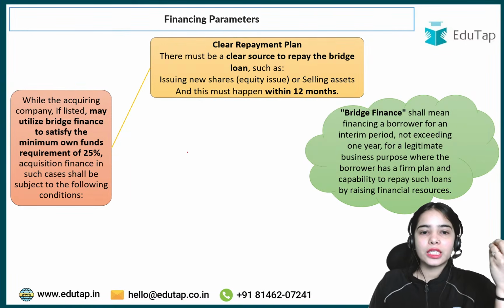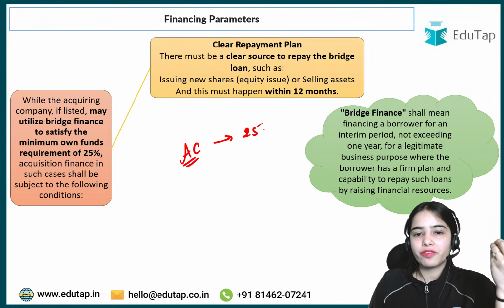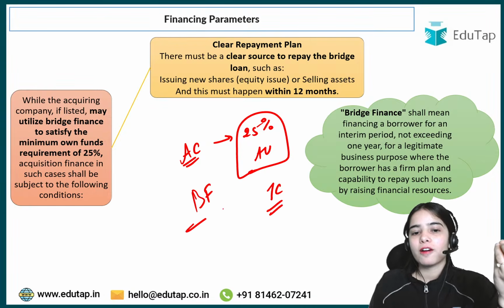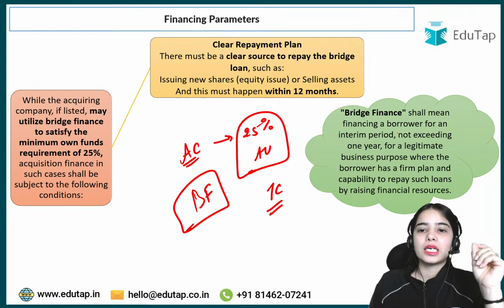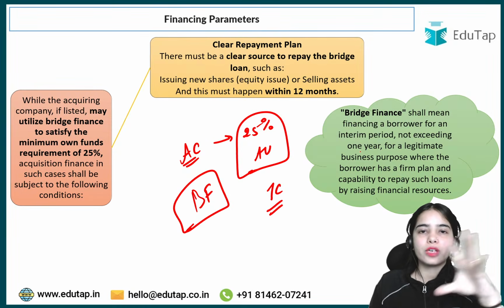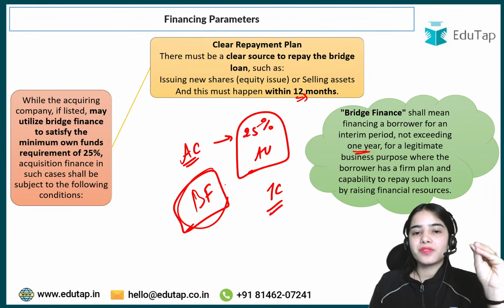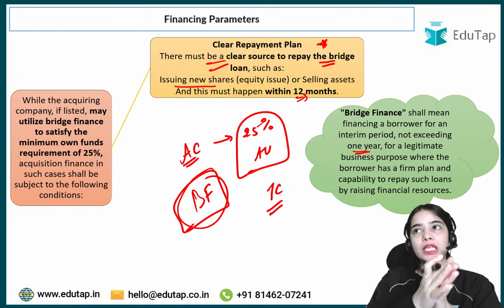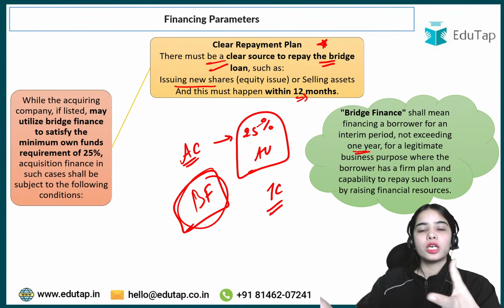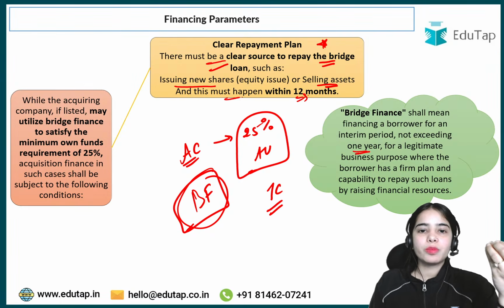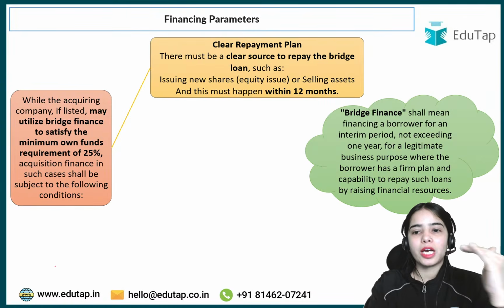So this is the idea, that the acquiring company, if it does not have 25% of the acquisition value immediately to acquire the target company, it can utilize the bridge finance, that is for a period of up to 1 year, 12 months. Within 12 months, the loan has to be repaid. Now, for taking the bridge finance, the clear repayment plan should be there. There must be a clear source to repay the bridge loan, issuing new shares. So the plan has to be shown that in what manner the new shares of the acquiring company will be issued to get the money to repay the bridge loan, or selling the assets. This must happen within 12 months because bridge finance can be up to 1 year only.